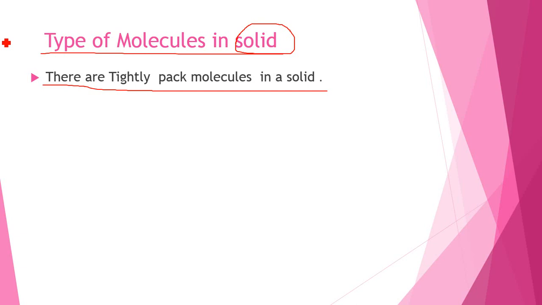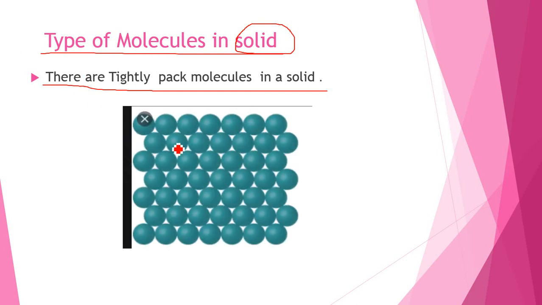Tightly packed molecules are in a solid, and because a solid has tightly packed molecules, it cannot flow in the air and it does not take the shape of the container. So that is the reason why a solid does not take the shape of the container and does not flow in the air. Now as you can see, these are the molecules of a solid. You can see they are so tightly packed, but there is a small space between each molecule.